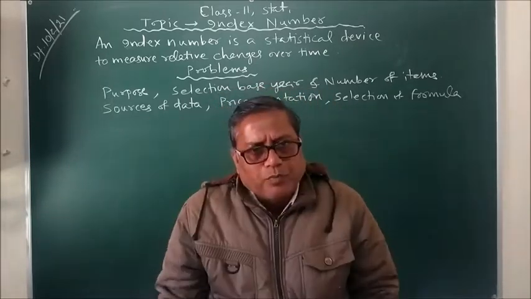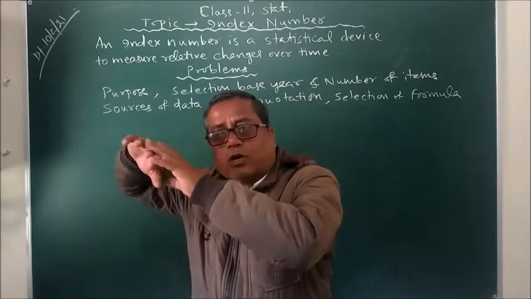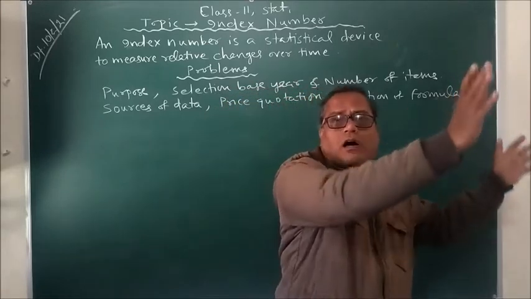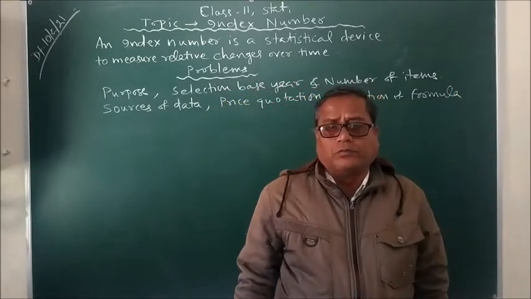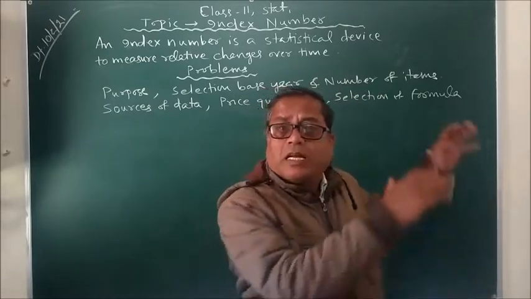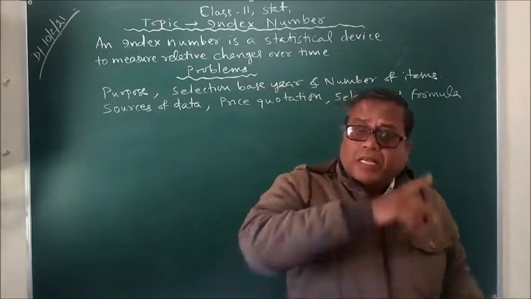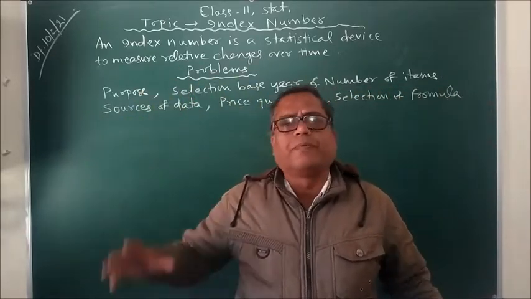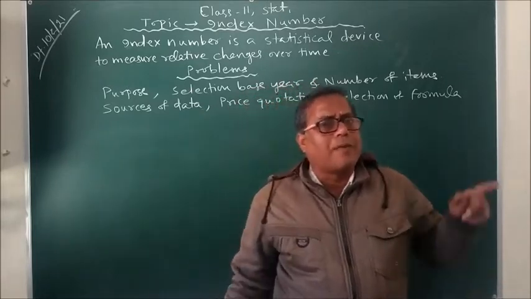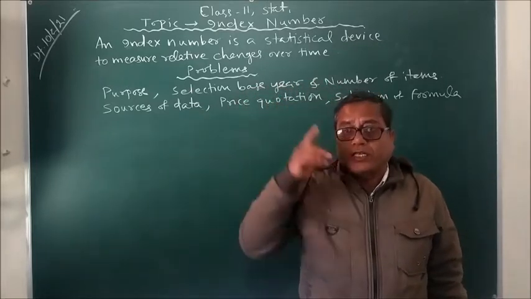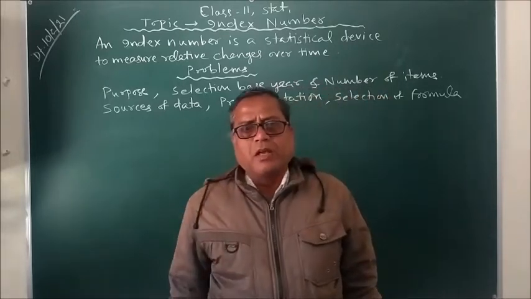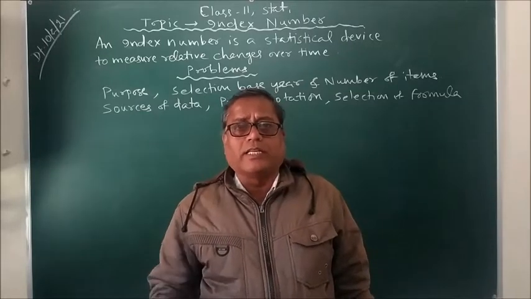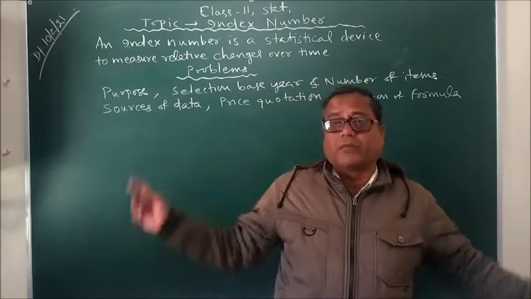For example, the middle income group, an index number for rural agriculturists, an index number for urban job holders. So these are particular sections, and if there is a change in some things that they are consuming over a period of time, then that is obviously going to affect their life. That is the usefulness of composing an index number, because more importantly it tells us about a change in the standard of living.